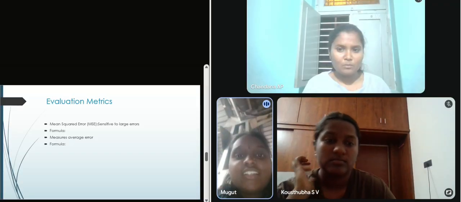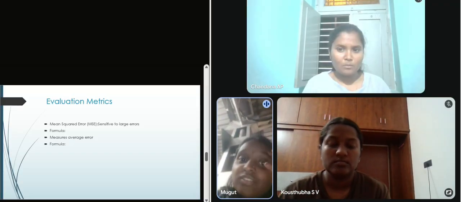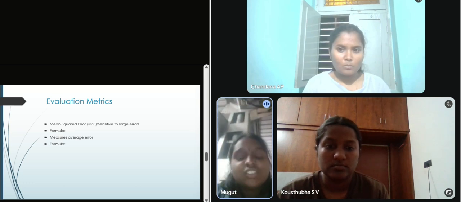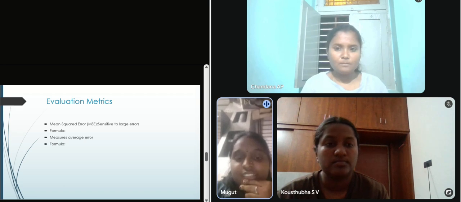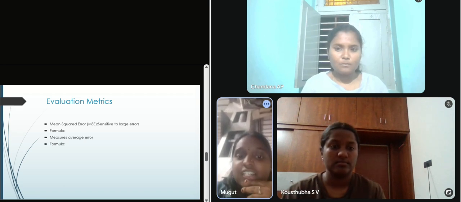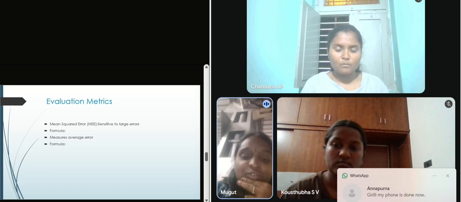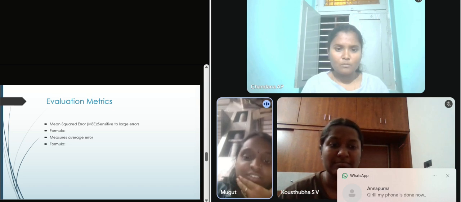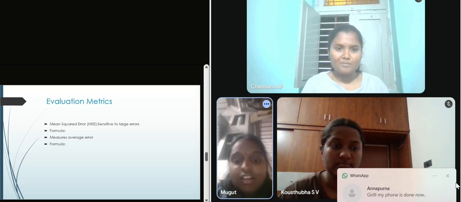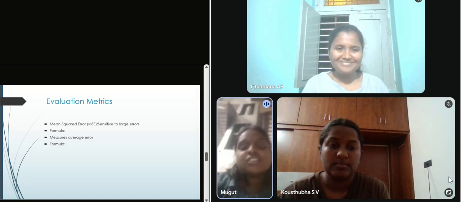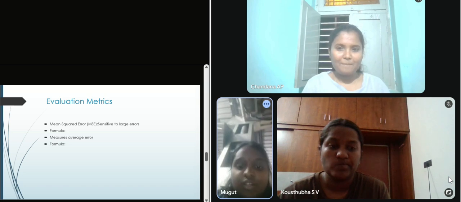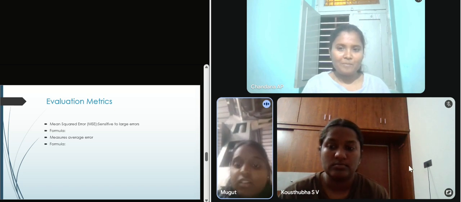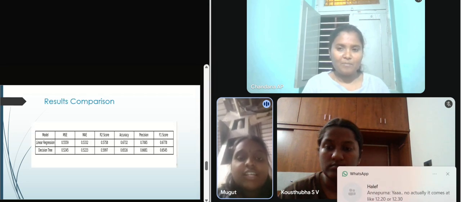Metrics. Mean squared error measures the average of the squares of errors between predicted and actual values. Next point, MAE, mean absolute error, measures the average of the absolute difference between predicted and actual values. Next point, R2 score indicates how well the model explains the variability of the response data. Next point, accuracy, precision, and F1 score. Accuracy is overall correctness. Precision is correct positive predictions out of the total predicted positives. And recall.